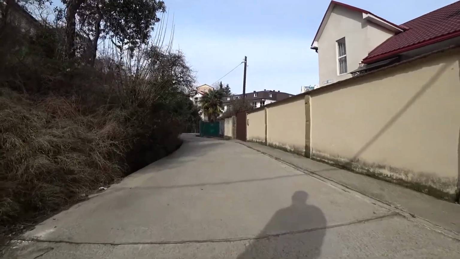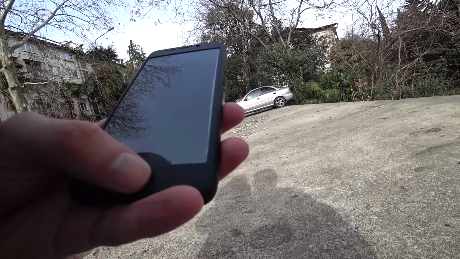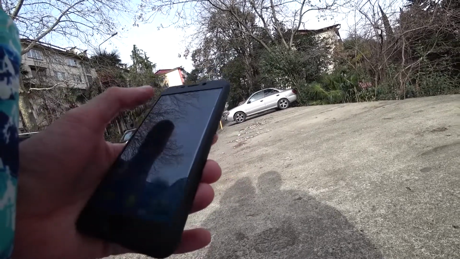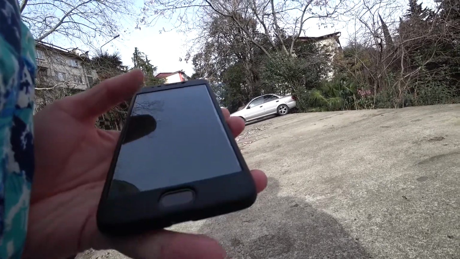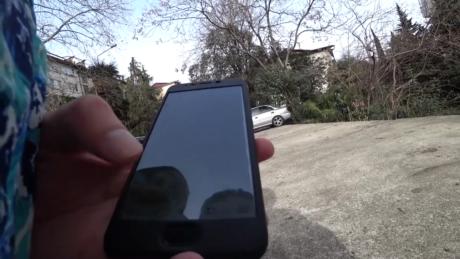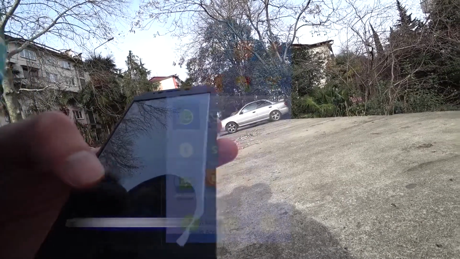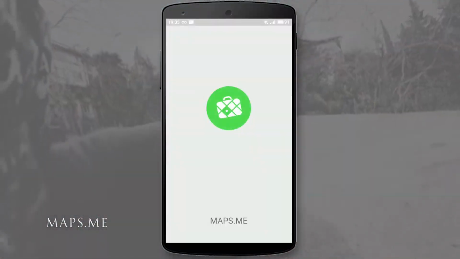Today we're gonna talk about applications that are very useful if you're traveling in Russia, and not only in Russia. With these applications you will not get lost and find everything you want. The first application is MapsMe.